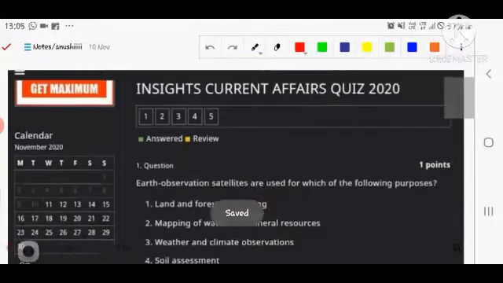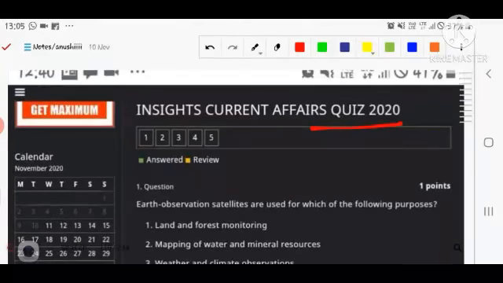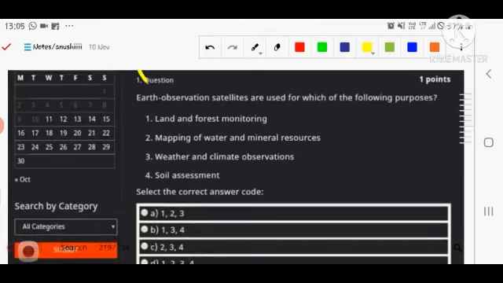Okay, let's discuss the current affairs quiz of 2020 of Insights. That is, I think, the 9th November one. In the first question, we are discussing the Earth observation satellite. See, the whole logic of this type of question, as I am used to it, is that all are correct, because science and technology has a wide spread of applications, so it solves all the problems.